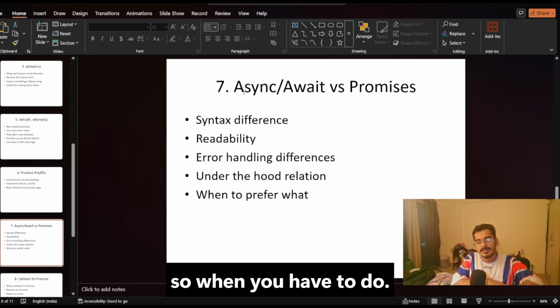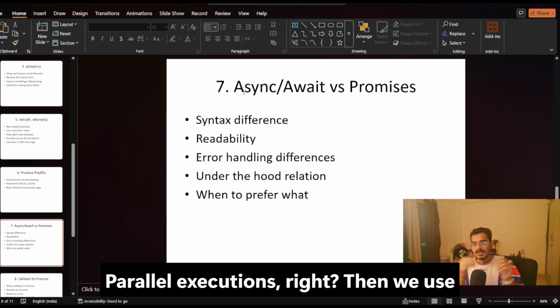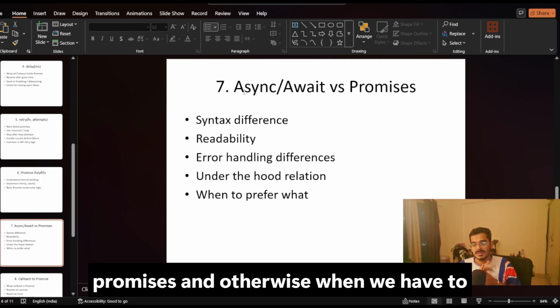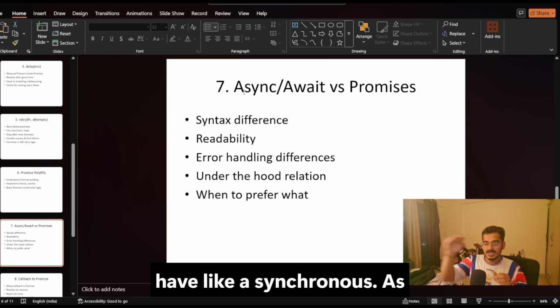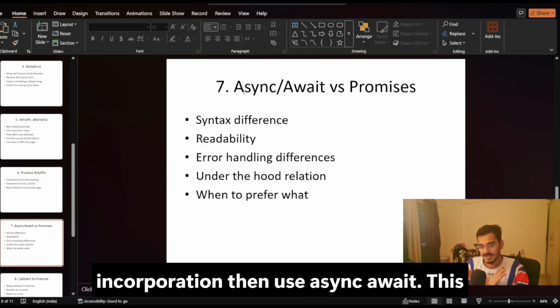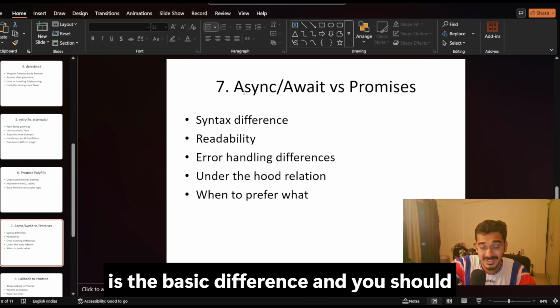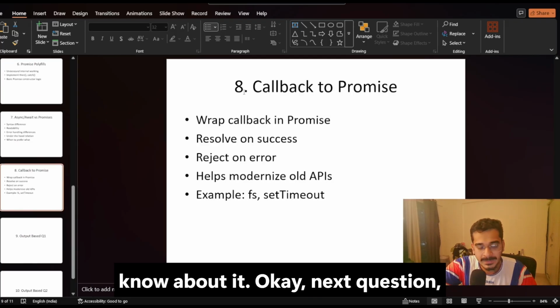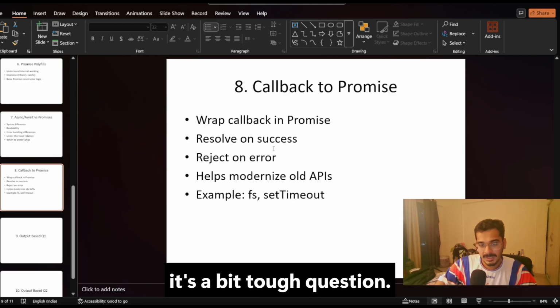And when to prefer what? When you have to do parallel executions, we use promises, and otherwise, when we have to do synchronous-style async operations, we use async await. This is the basic difference and you should know about it. Okay, next question. It's a bit tough question.